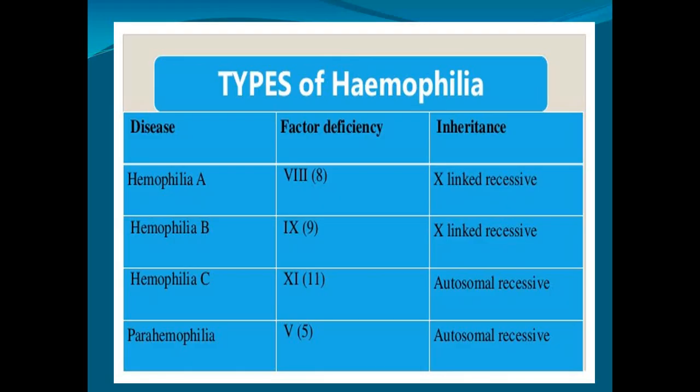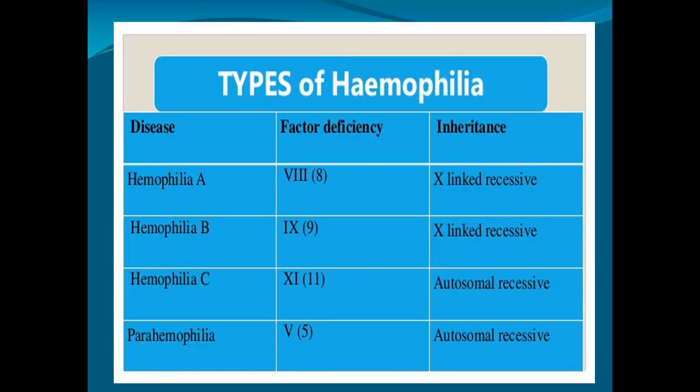There are five types of hemophilia: hemophilia A, hemophilia B, hemophilia C, parahemophilia, and autosomal hemophilia. Hemophilia A means deficiency of factor 8, and it is an X-linked recessive disorder. Hemophilia B is a deficiency of factor 9, and it's also an X-linked recessive disorder. Hemophilia C is a factor 11 deficiency, an autosomal recessive disorder.